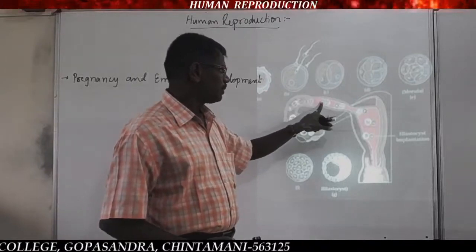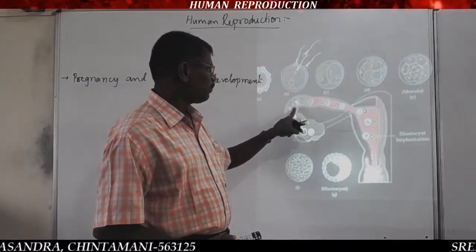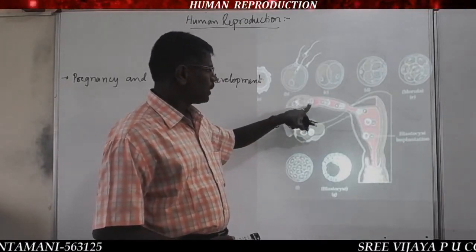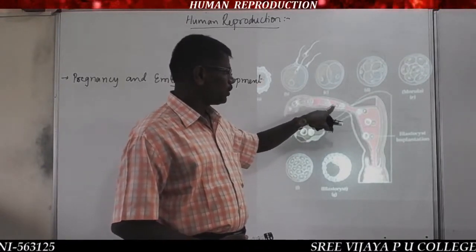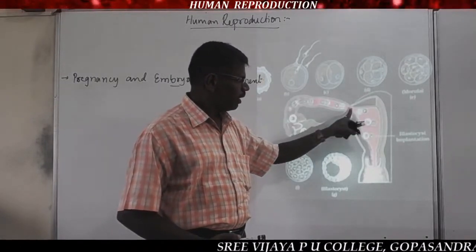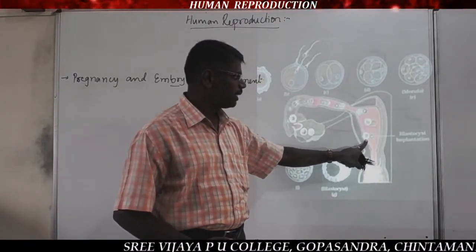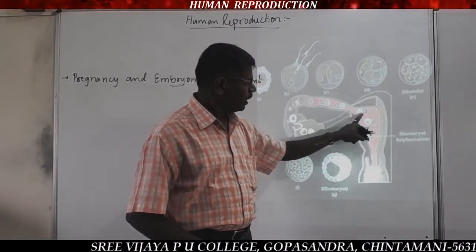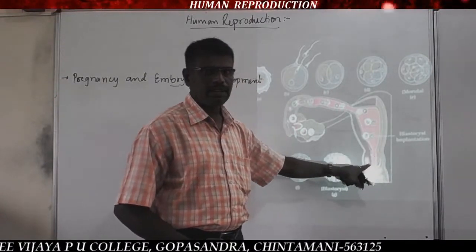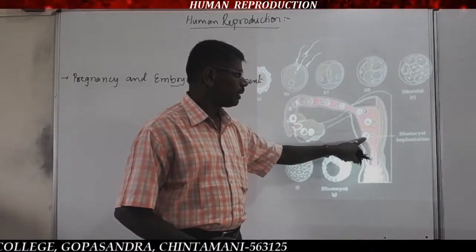The zygote, 2 cell stage, 4 cell stage, 8 cell stage, like that. After that the morula enters, and it is also attached. This is the uterine cavity, shown in red color. Here this is the endometrium, and the endometrium is getting attached.